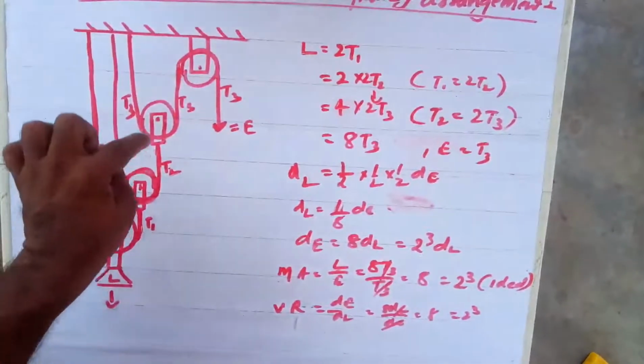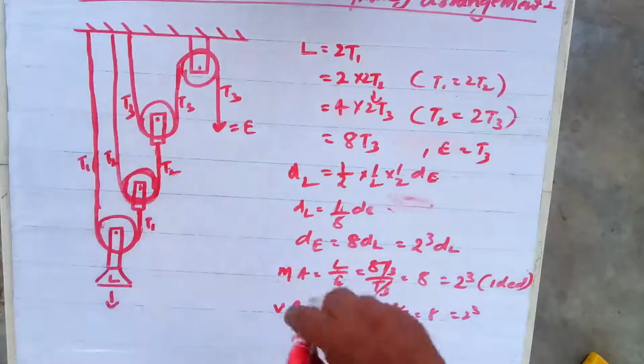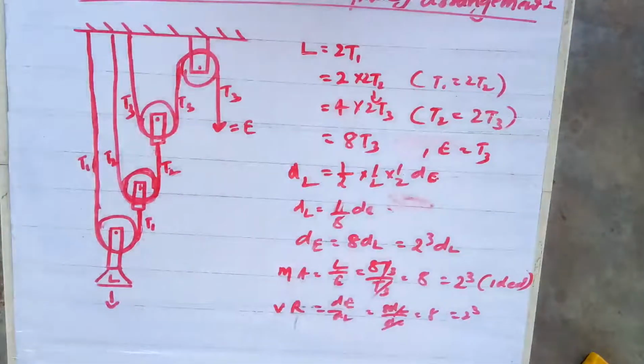When 3 pulleys are there, power 3 is coming. If 4 pulleys are there, power will have how much? Okay, all the cases, ideal cases. If 5 pulleys, okay, very good. If n pulleys, very good. Thank you. That is okay.